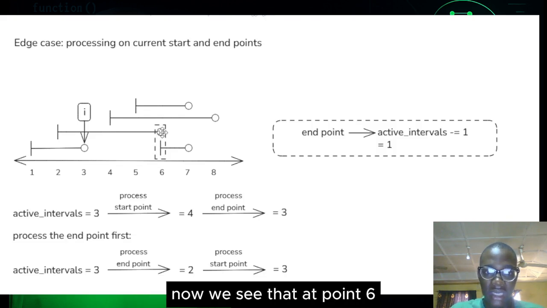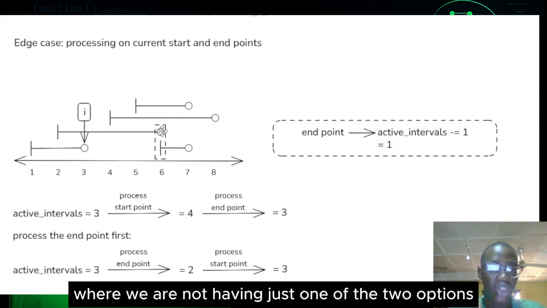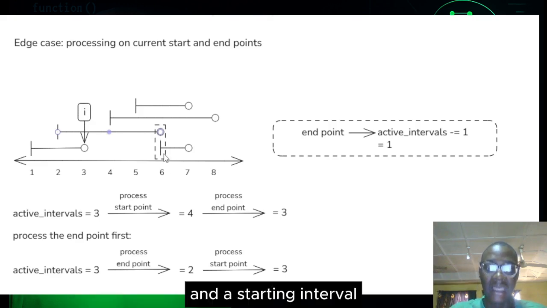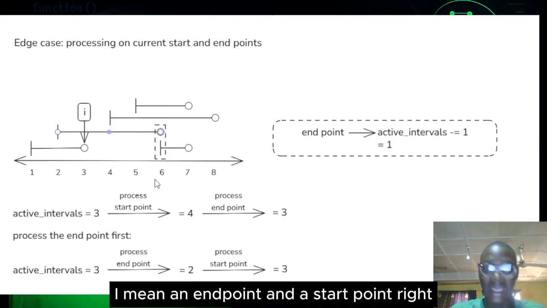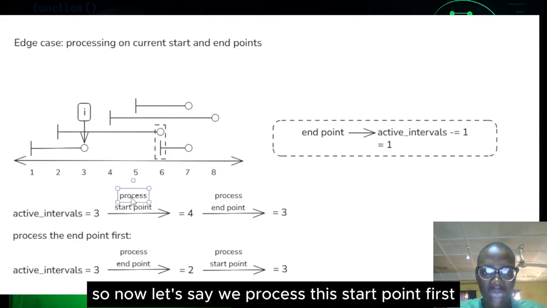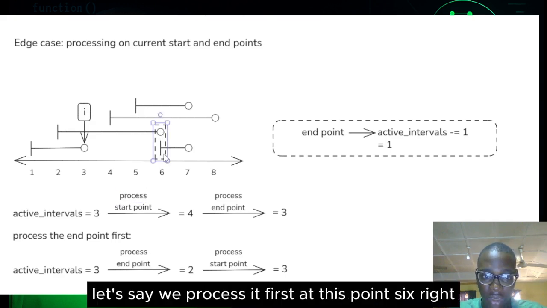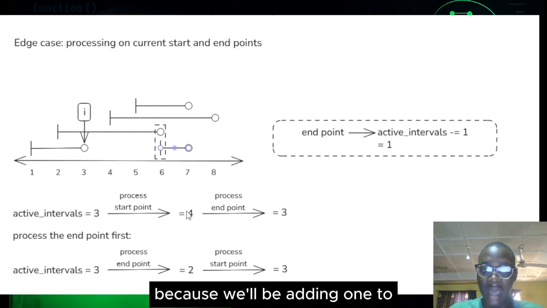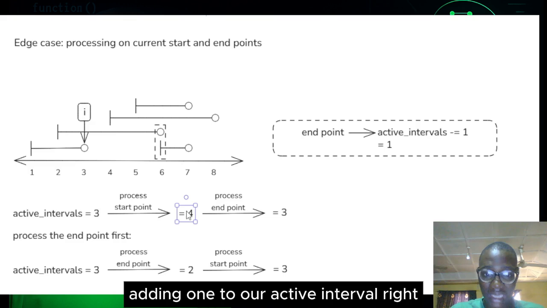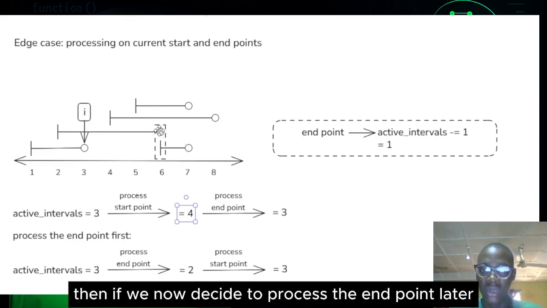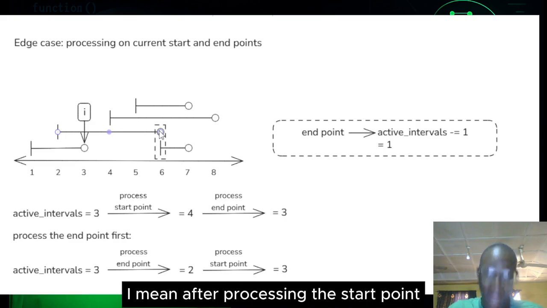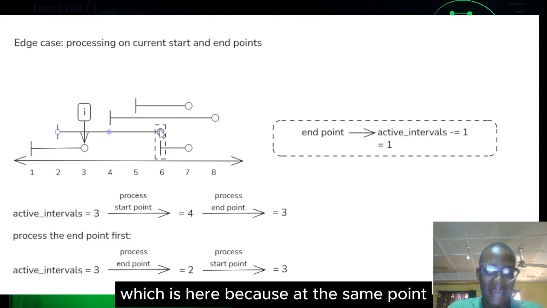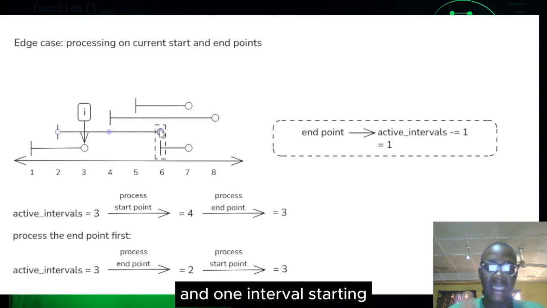Now we say that at point 6 we have an edge case where we are not having just one of the two options. We are actually having both an end point and a start point, right? So now let's say we process the start point first. This start point, let's say we process it first at this point 6, right? We're going to be moving from 3 to 4 because we'll be adding one to our active interval, right? Then if we decide to process the end point later, after processing the start point, we then process the end point, which is here, because at the same point 6 we are having one interval ending and one interval starting.